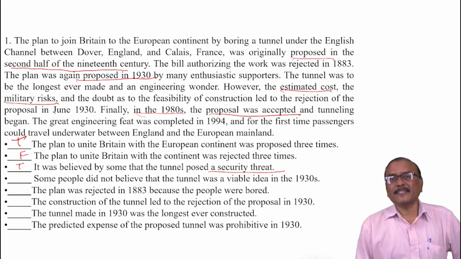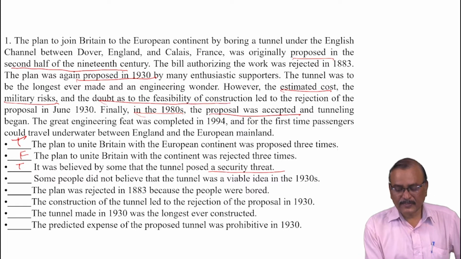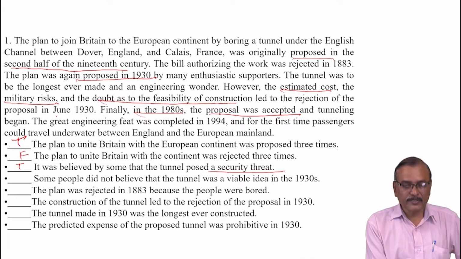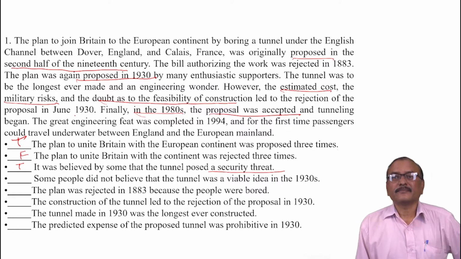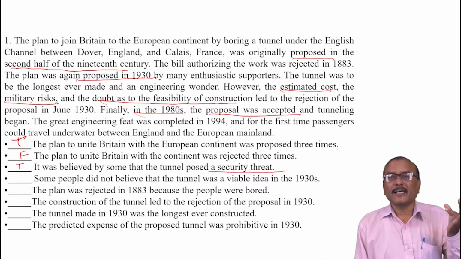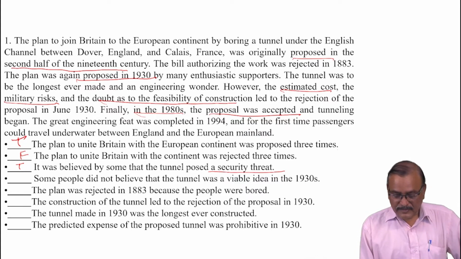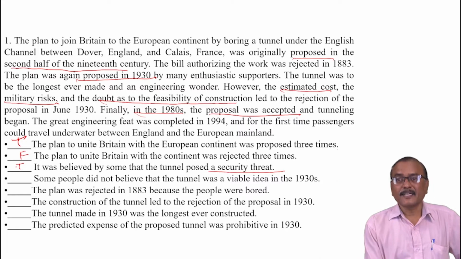Military risk is nothing but a security problem. And doubt as to the feasibility of the construction. These 3 factors led to the rejection of the proposal in June 1930. One is estimated cost, one is military risks, and another one, there is a doubt regarding the feasibility, meaning viability of the construction. So this third statement is true.